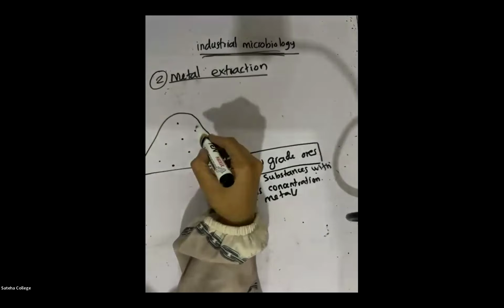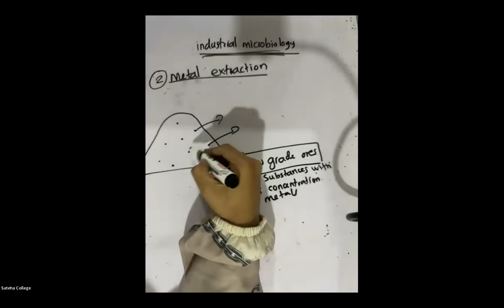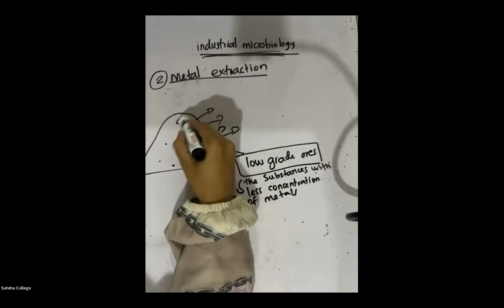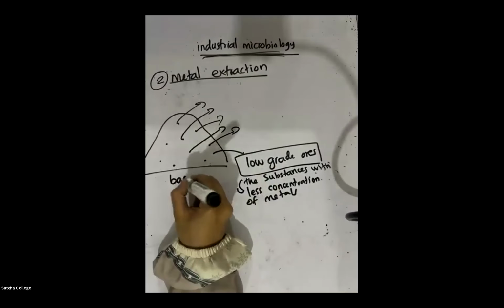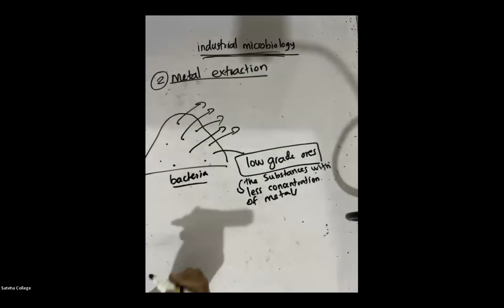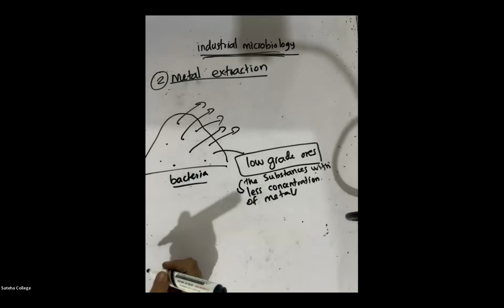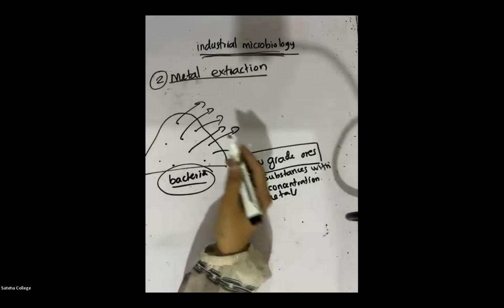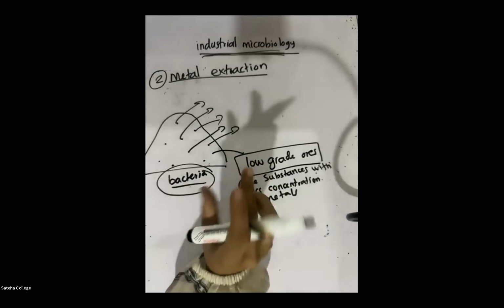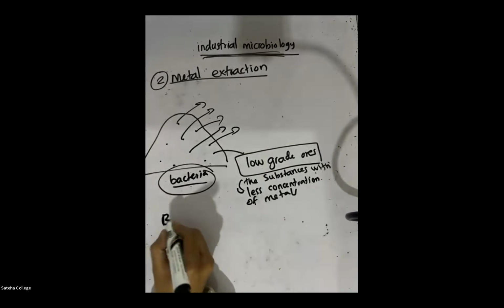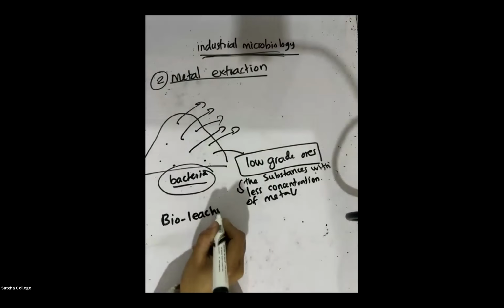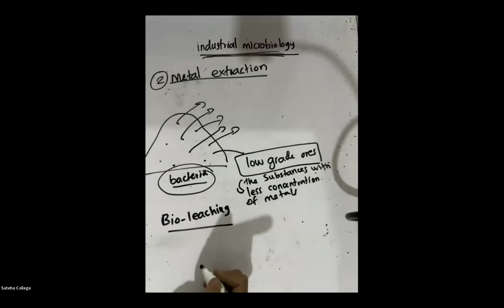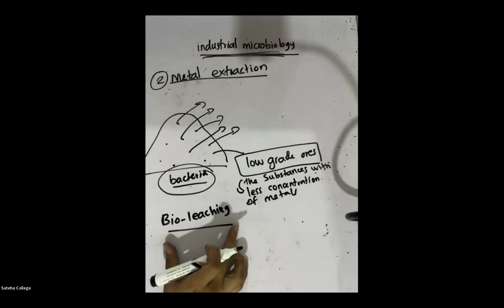Now, if they want to extract these metals out, they can use a microorganism. They can use bacteria. If they are using microorganisms to extract the metals out, what do we call this process? Bioleaching. Bioleaching is a process.